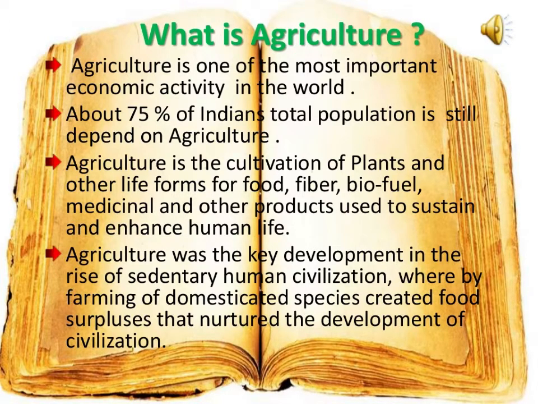Agriculture plays a very significant role in our life. For cultivation of crops, one has to select soil, work on it, plough the land, sow the seeds, provide water to the field as irrigation, look after the growth of plants, and finally harvest the crops. All of these agricultural activities require a permanent staying at one place. In this way, agriculture helped early human beings to lead a settled life.